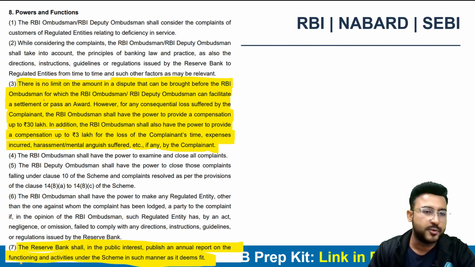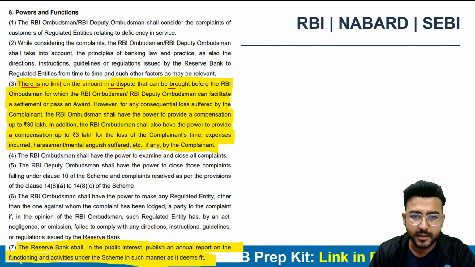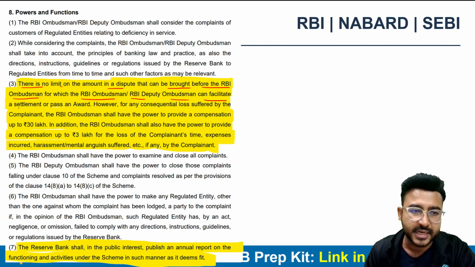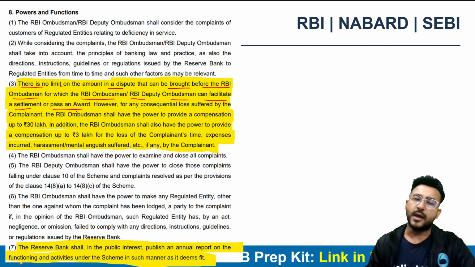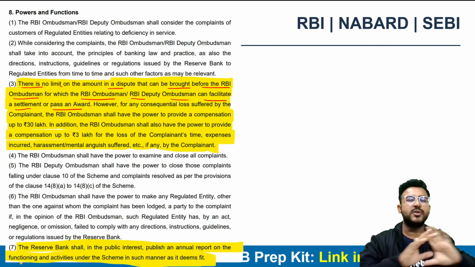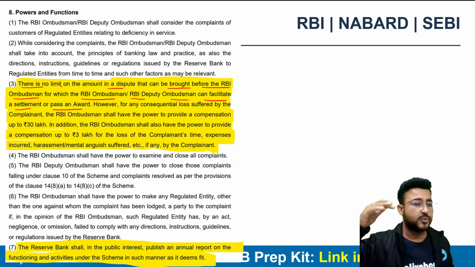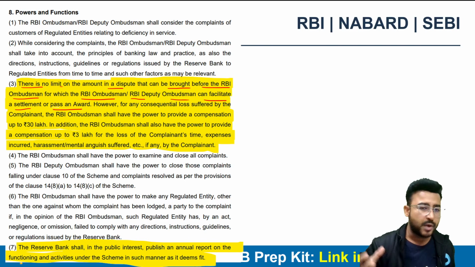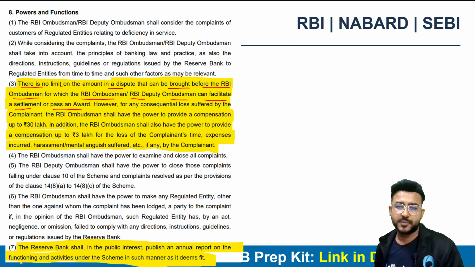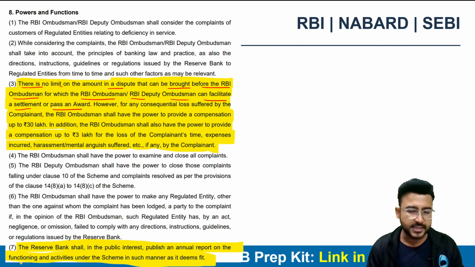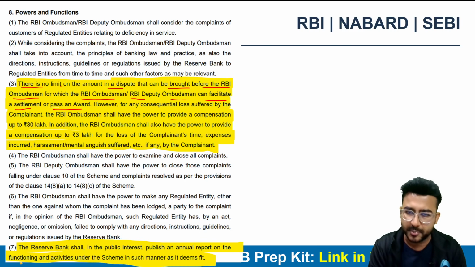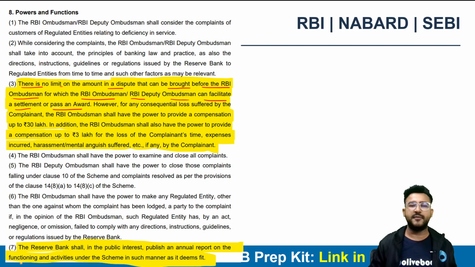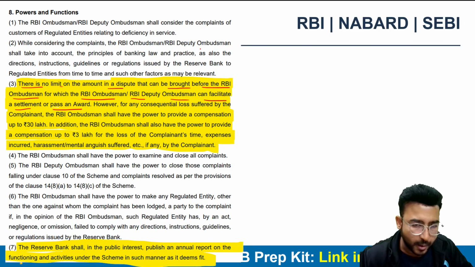So here what you need to know is that there is no limit on the amount in a dispute that can be brought before the RBI Ombudsman, for which the RBI Ombudsman or the RBI Deputy Ombudsman can facilitate a settlement or pass an award. So I can say that there is no bare minimum limit or capping on the amount which is involved in the dispute. You can go to the RBI Ombudsman, and in certain cases you can even go to the RBI Deputy Ombudsman, and they will definitely be facilitating the settlement or award, right?